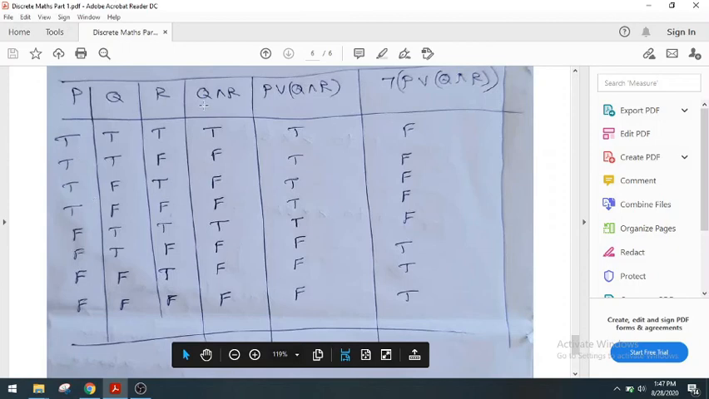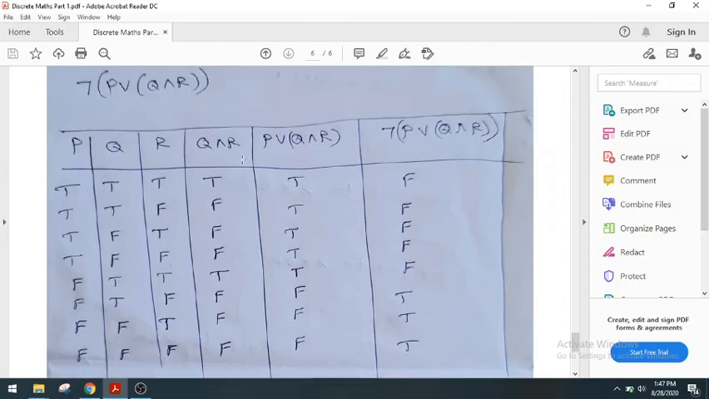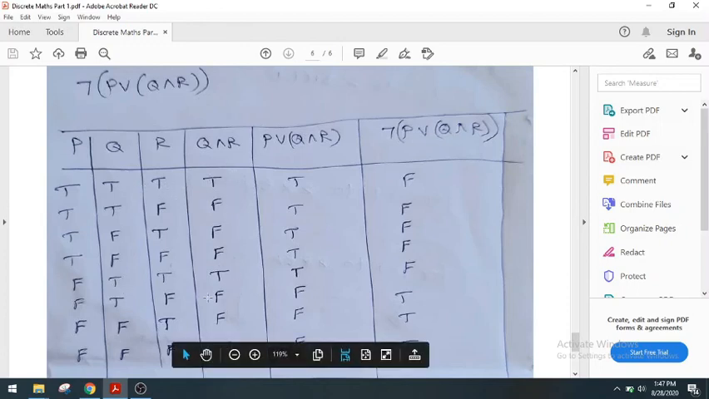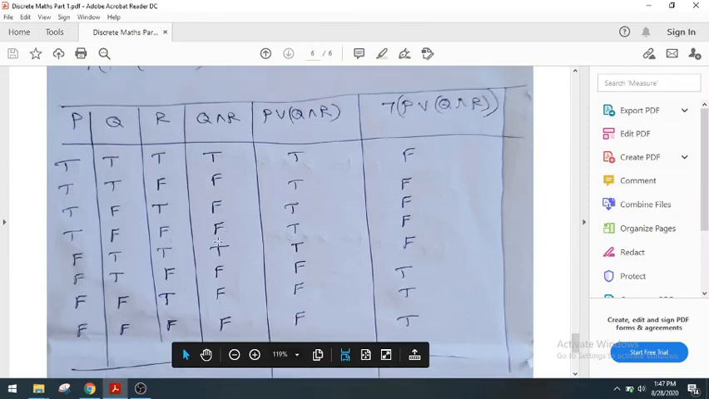Now find out Q conjunction R. Q conjunction R is T when both of them are T, otherwise false. So in the first row we have T, since both of them are T. That's all. Then the remaining are all false.